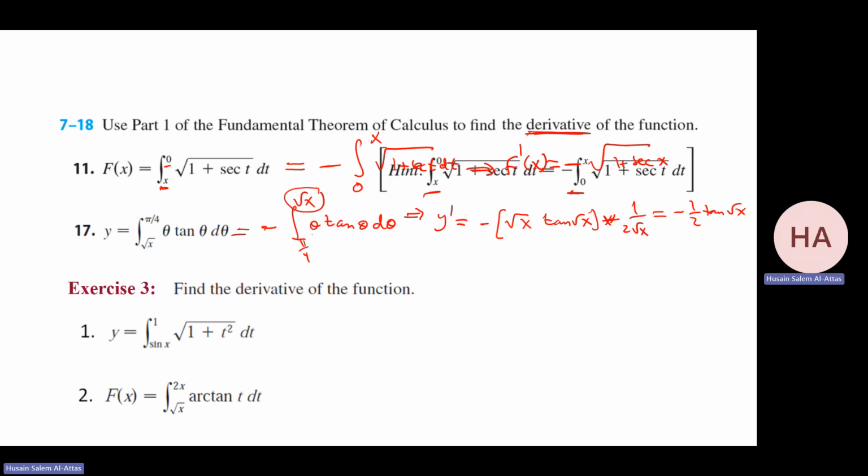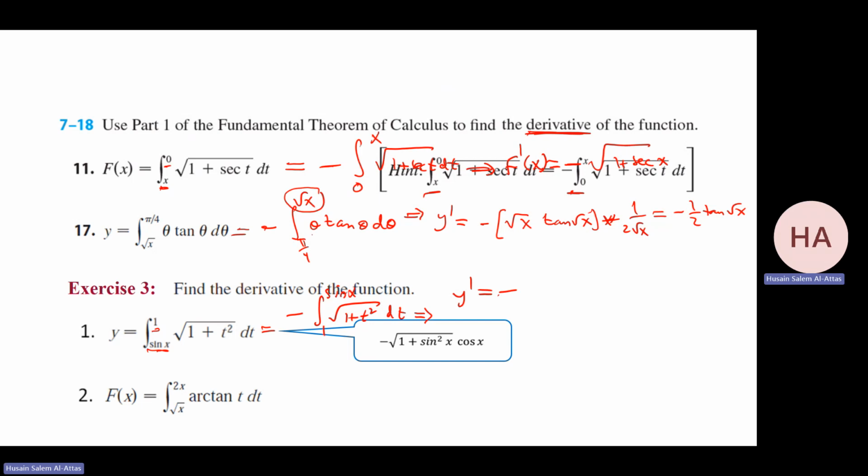Find the derivative of the following functions. The same idea. This is sine. So first I need to get rid of the minus sign. So that will be minus the integral from 1 to sine x of square root 1 plus tan square t dt. Now that implies y prime will be what? Minus, by the way, this is the answer, minus square root 1 plus sine square x, times the derivative of sine, which is cosine x. So that's it.